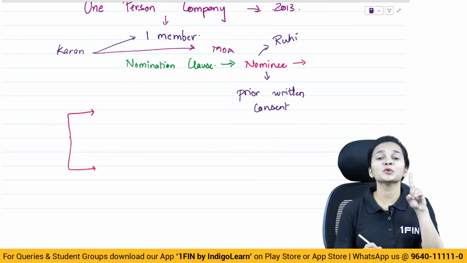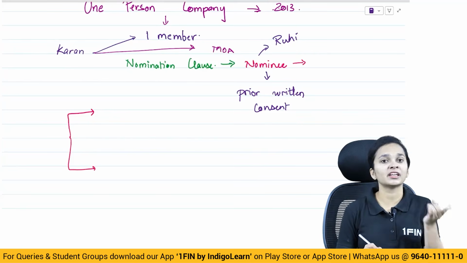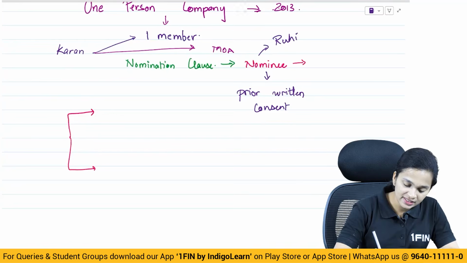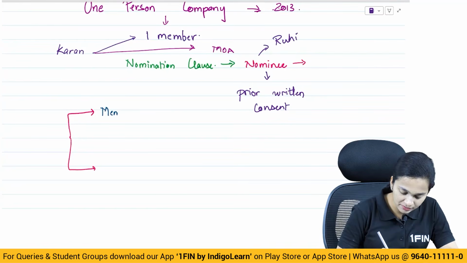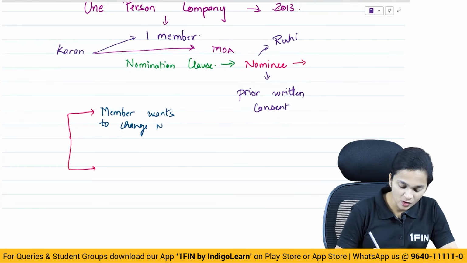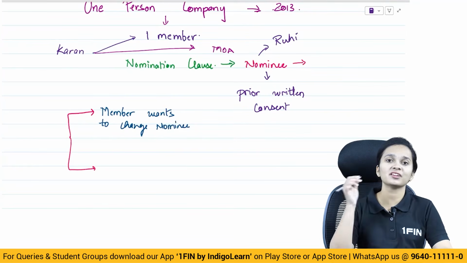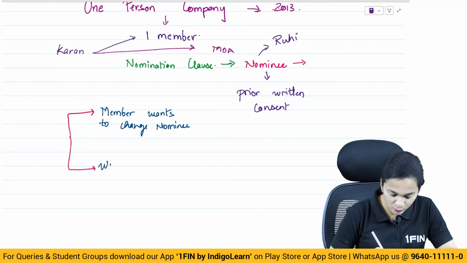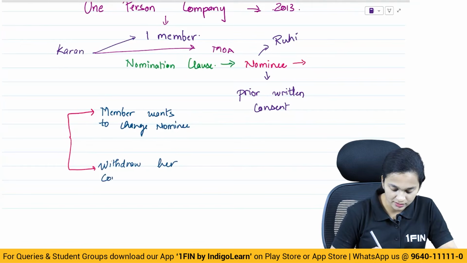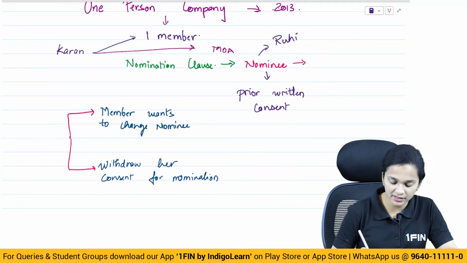One, Karan wants to remove Ruhi as his nominee and appoint someone else. So one is member wants to change nominee. Or the second situation could be where Ruhi herself wants to withdraw her nomination. So Ruhi wants to withdraw her consent for nomination. Now what will happen in this kind of situation?